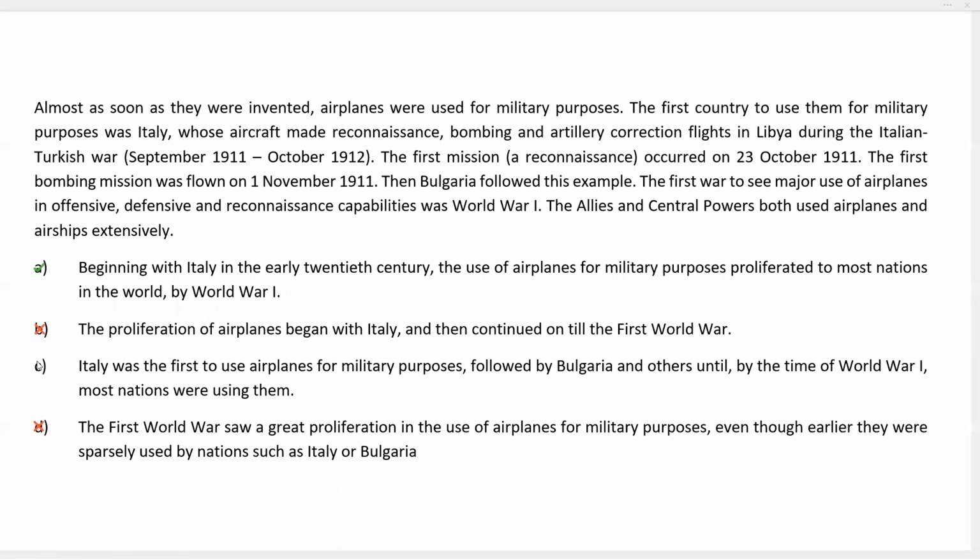We can thus qualify A, eliminate C. The correct answer, the most appropriate summary, is option A.